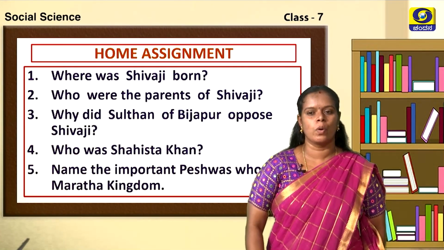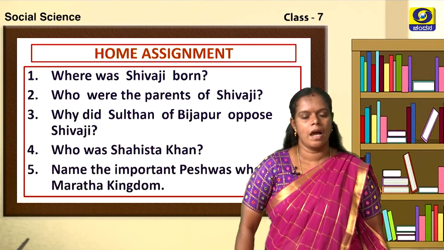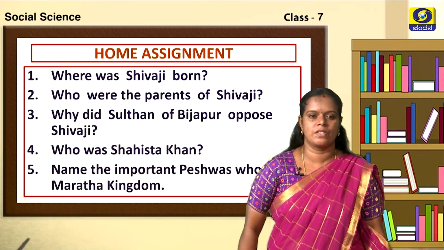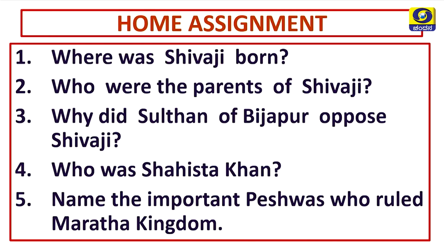Next, it's the time for home assignment, children. Make a note of the questions, answer it and show it to your respective class teacher. Let me read out the questions. Please make a note of it. Where was Shivaji born? Who were the parents of Shivaji? Why did Sultan of Bijapur oppose Shivaji? Who was Shaista Khan? Name the important Peshwas who ruled Maratha kingdom. I hope you have all copied down.